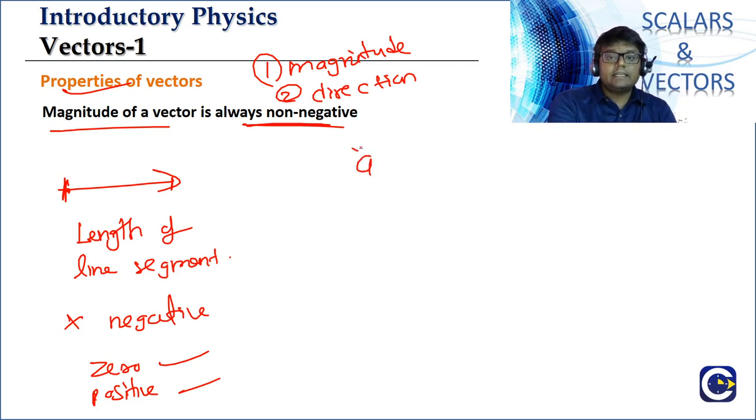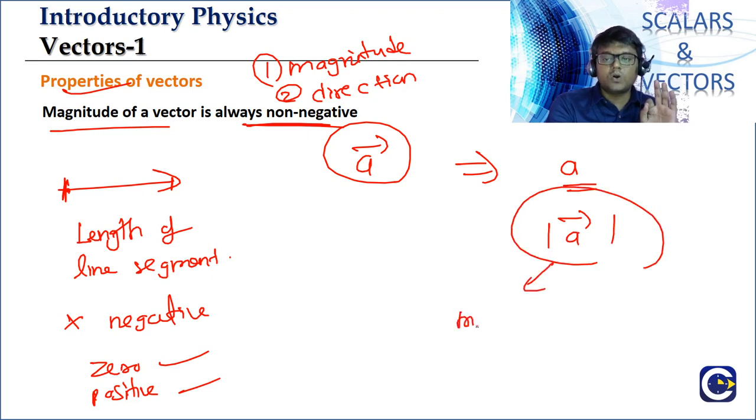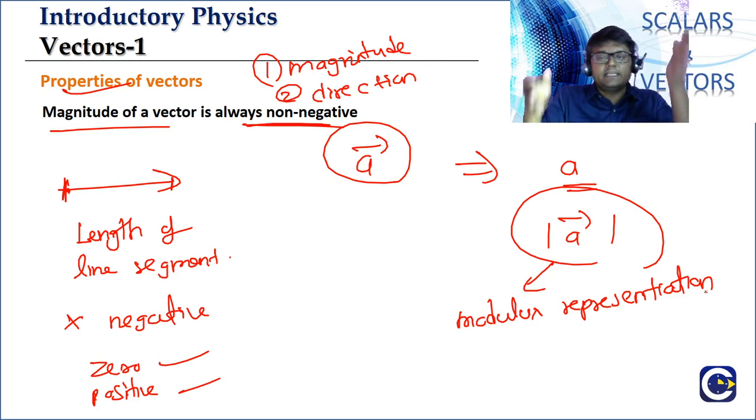Generally, if you have a vector a bar, its magnitude is represented by simple a. Otherwise, we will use this notation. This notation is called modulus representation. We put two vertical lines on either side. So this notation represents the magnitude of the vector.